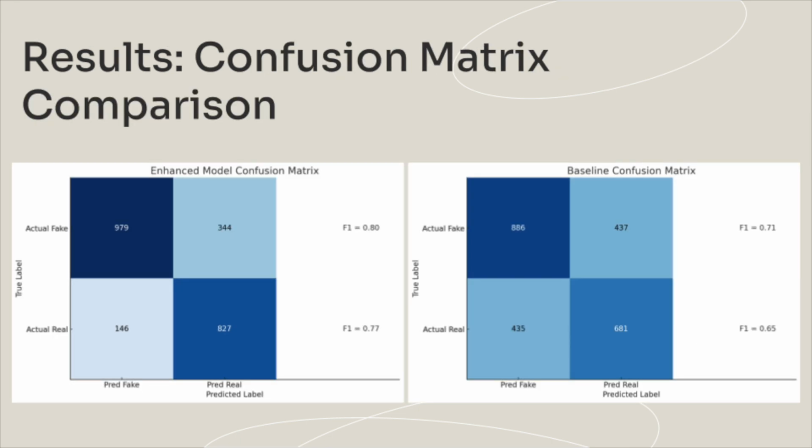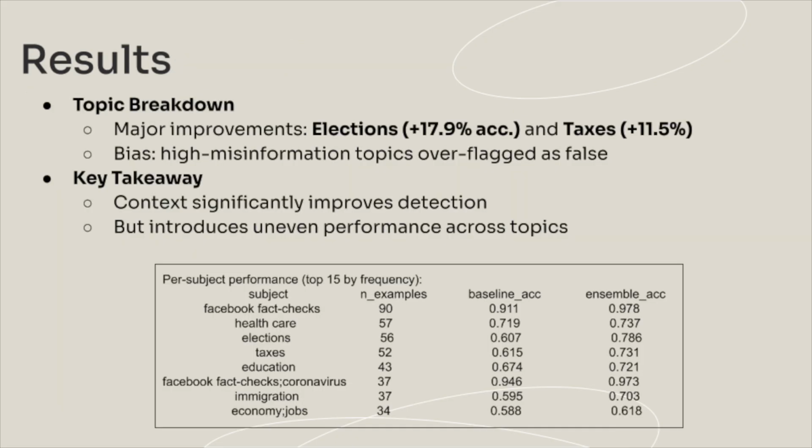Here are our confusion matrices. When we compare them, we can see that the enhanced model correctly identifies far more true statements and fake statements than the baseline, and the enhanced model not only lowers false positives, but also improves balance between precision and recall, reflected in its higher F1 scores across both classes. In contrast, the baseline model mislabels a large share of real claims as fake, which limits its reliability in real-world use.